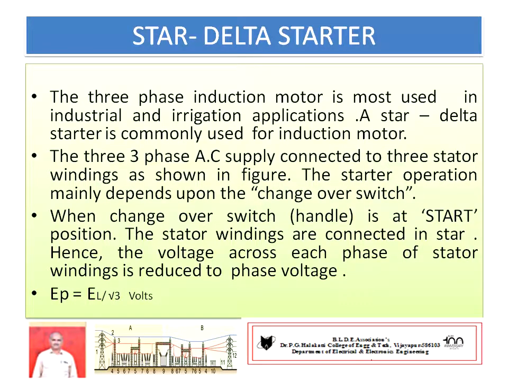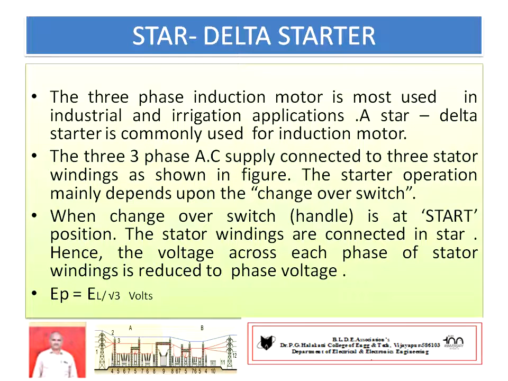See there, the same points are discussed here. The three-phase induction motor is more used, that is of squirrel cage type of rotor. It may be used for industrial applications, irrigation applications, that means where constant speed is required. In that case, the AC motor becomes popular, again the induction motor becomes very popular. So this induction motor needs a star delta starter.